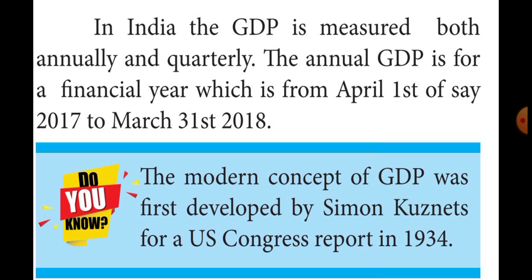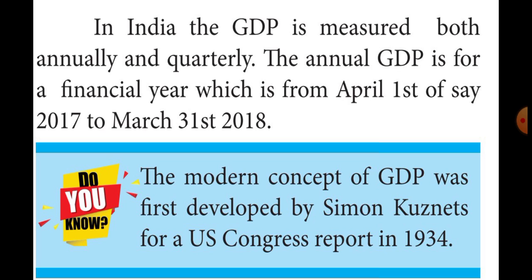The first quarter is denoted April, May, and June, and the second quarter is denoted July, August, and September. The third quarter is denoted October, November, and December. And the fourth quarter is denoted January, February, March.